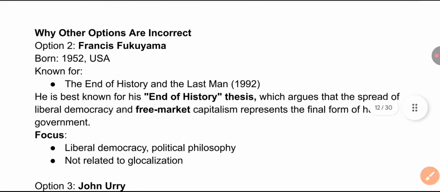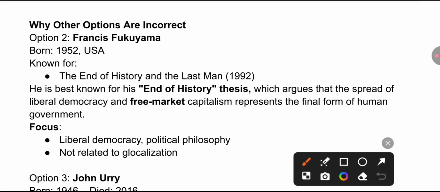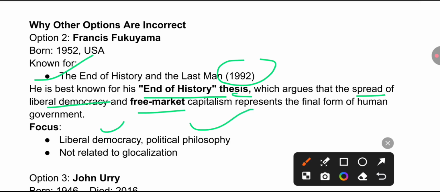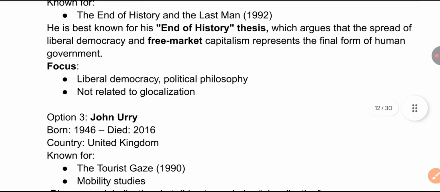Now, Francis Fukuyama, who is he? He belongs to the USA and is known for The End of History and the Last Man, 1992. Remember the work? He is best known for his End of History thesis, which argues that the spread of liberal democracy and free market capitalism represents the final form of human government. Okay, he majorly focused on liberal democracy and political philosophy, and that's how we can eliminate this writer when NTA asks a question related to globalization, because he is not associated with this term.